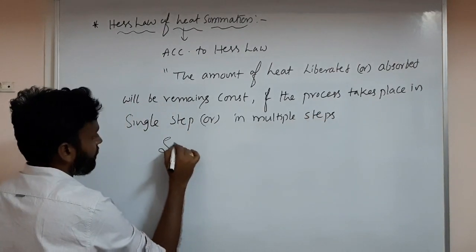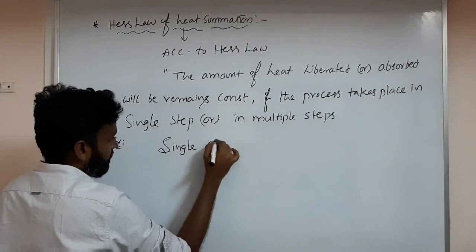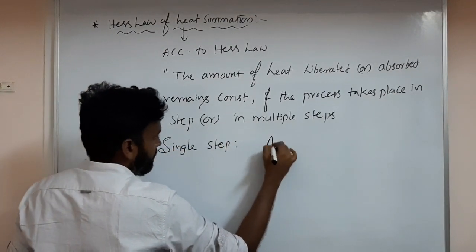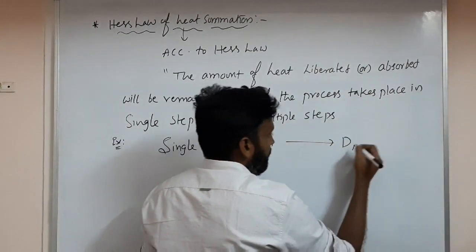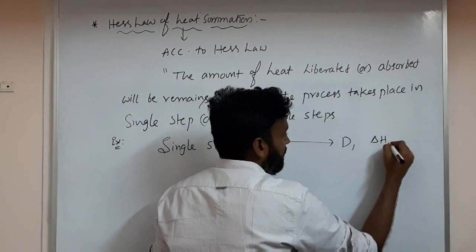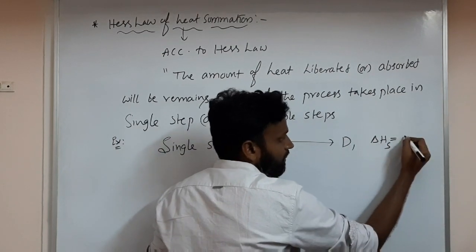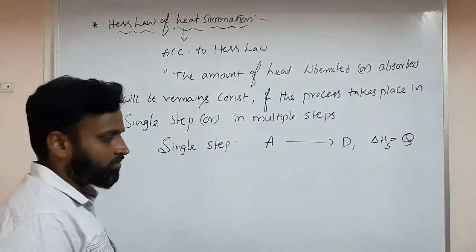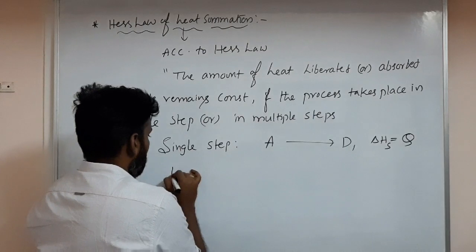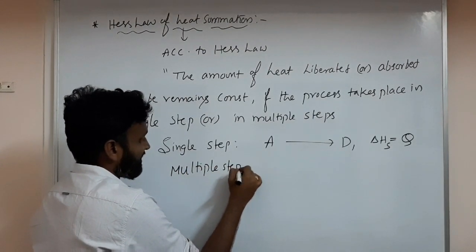First I will give an example. A single step means A gives rise to D. Here the amount of energy released, delta H single step, equals capital Q, where S means single. Heat released or absorbed is Q. Now multiple steps are involved in a reaction.